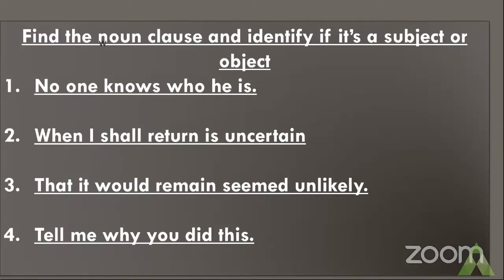All right, the answer is why you did this is your noun clause, and it has taken the form of your object. Tell me what? When you ask the question, tell me what? The answer you get is why you did this. Hence, why you did this is your noun clause in the form of an object in this sentence.